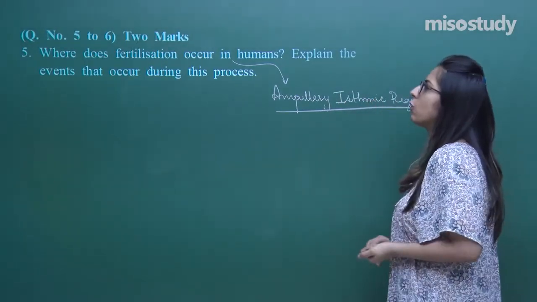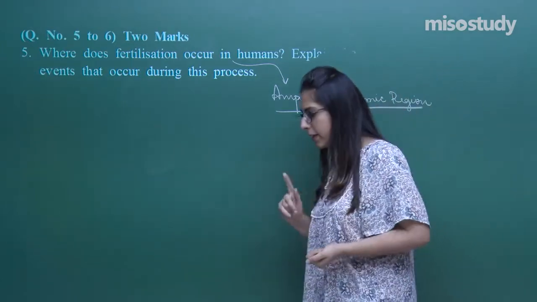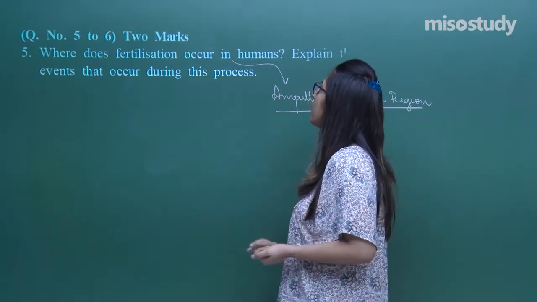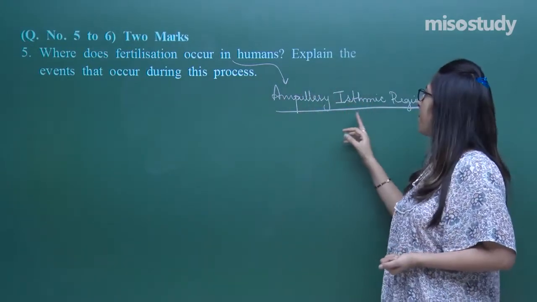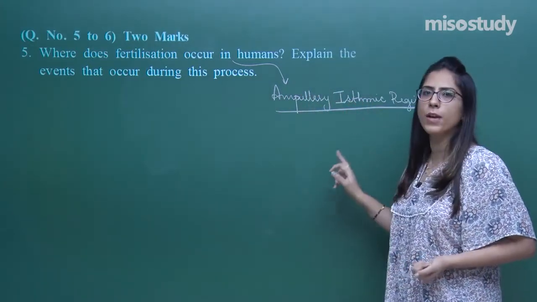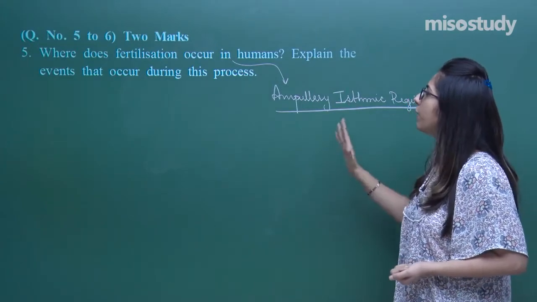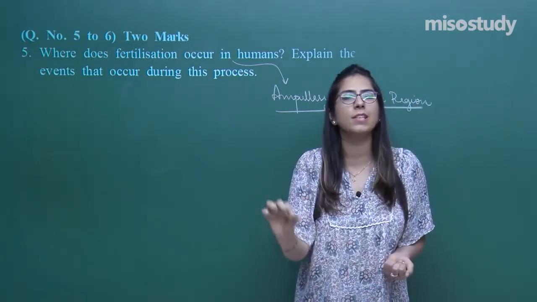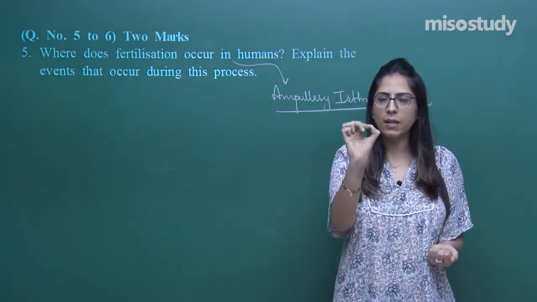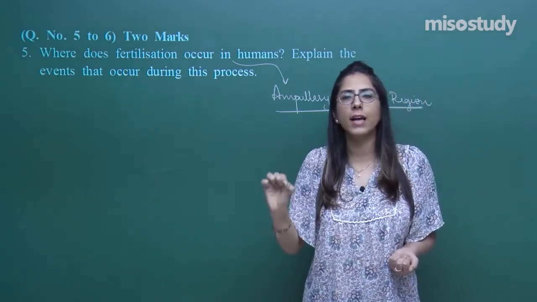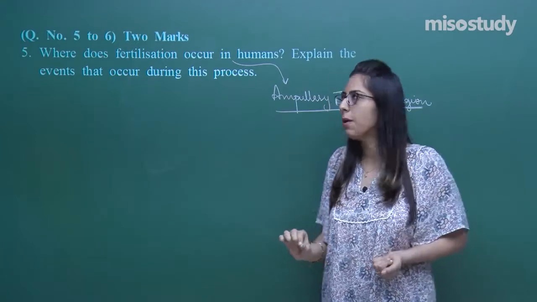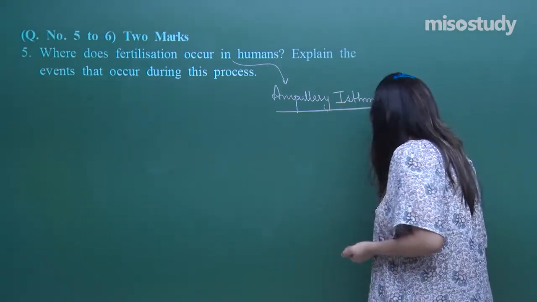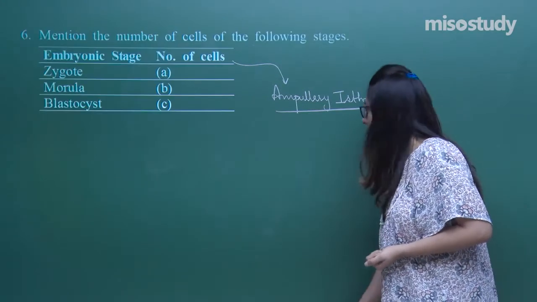So this was question number 5. How to attempt such questions? First of all, you have to write where this fertilization happens: the ampullary isthmic region of the fallopian tube. Then you have to explain the whole process. Write down each and every step one by one, starting from the entry to the end, right? So, point-wise, you have to attempt each of these questions. So, let's talk about the next question.